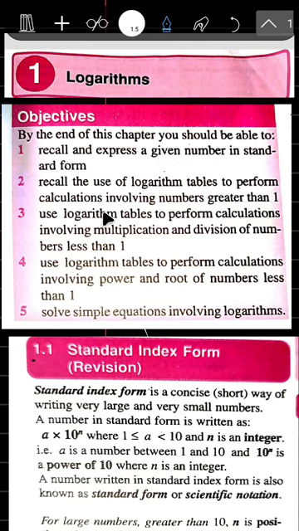The third thing is to use a logarithm table to perform calculations involving multiplication and division of numbers less than 1. The fourth one is to use a logarithm table to perform calculations involving powers and roots of numbers less than 1. And the last thing we're going to be learning under this lesson is to solve simple equations involving logarithm.